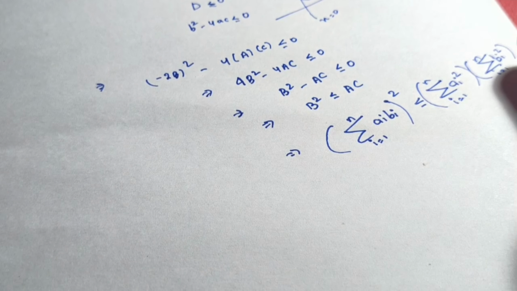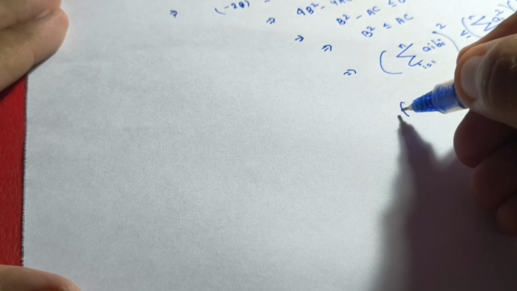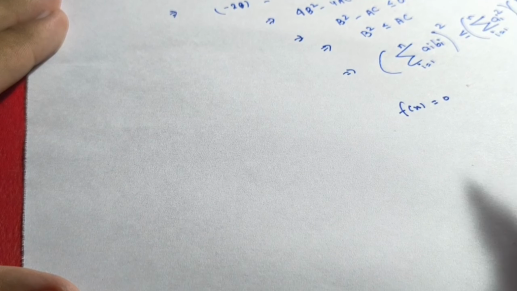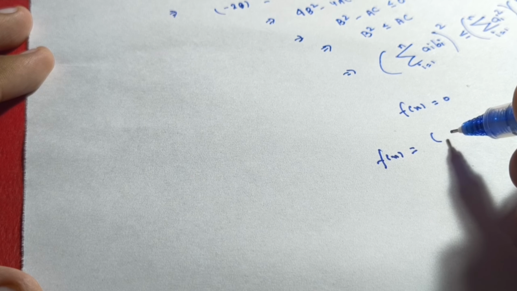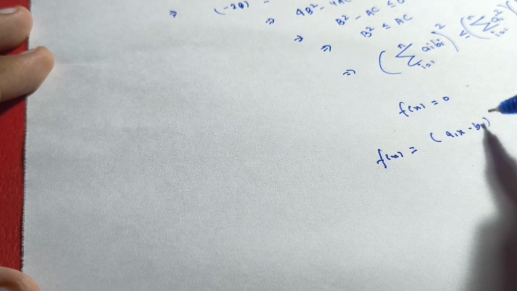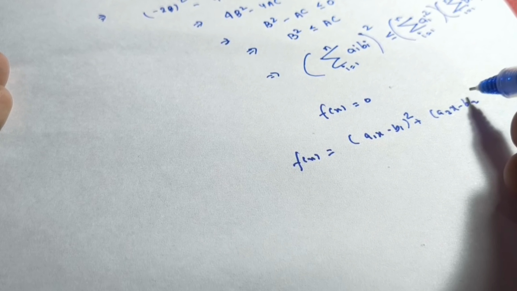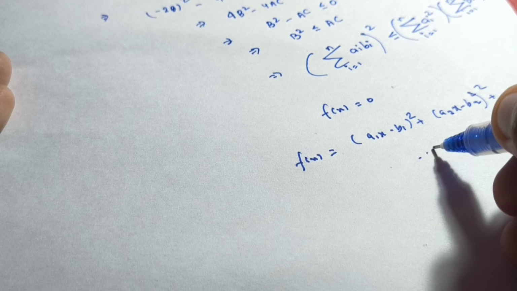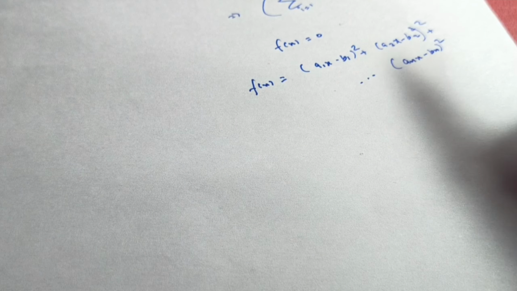So this is very simple, and we can check this from our very basic sandbox function, that is if fx is equal to 0, right? So our sandbox function was what? Our sandbox function was fx as the sum of squares of linear functions, a1x minus b1 square plus a2x minus b2 square and so on till anx minus bn whole square. So if this function fx is equal to 0, then our equality holds in the given inequality.